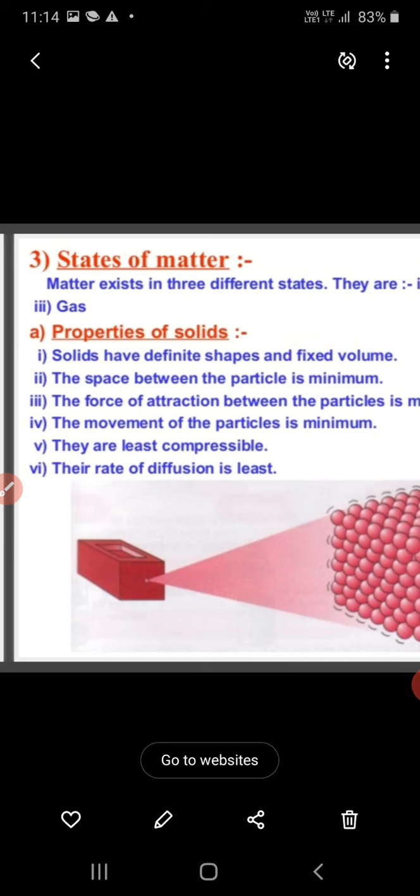In the next class we will discuss the properties of liquids and properties of gases. Okay, so here we stop.